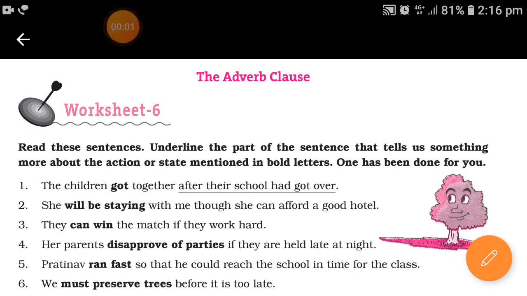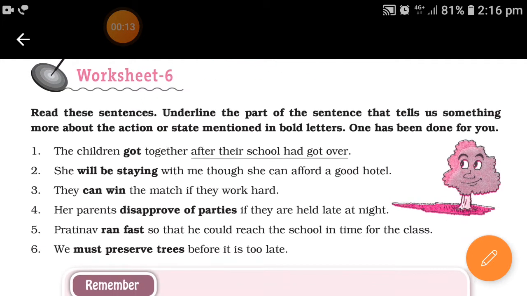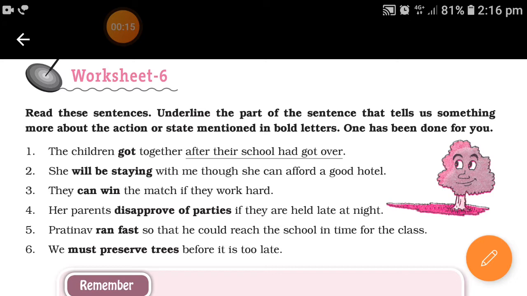Hello students, you have already studied about what is a clause. Now we are going to study the types of clauses. The first type is the adverb clause. Now look at the sentences which are given here. The children got together after their school had got over.